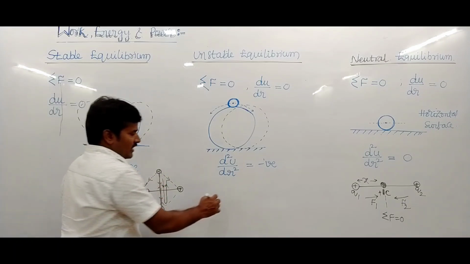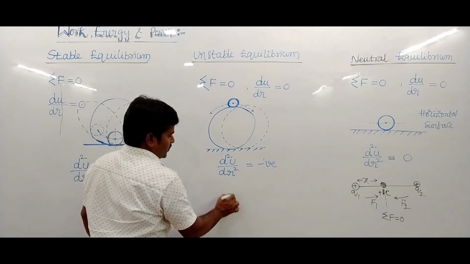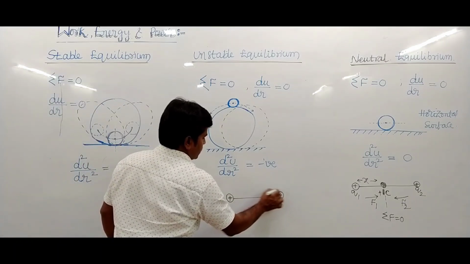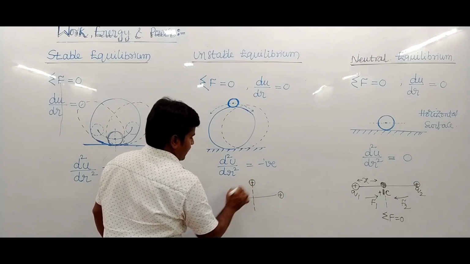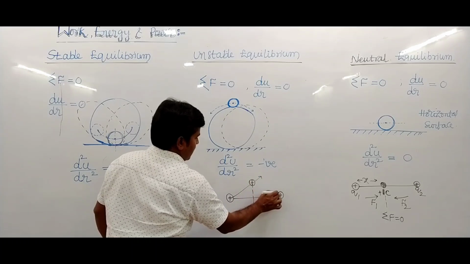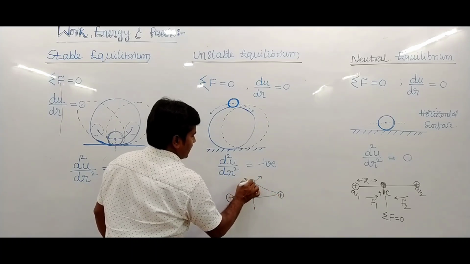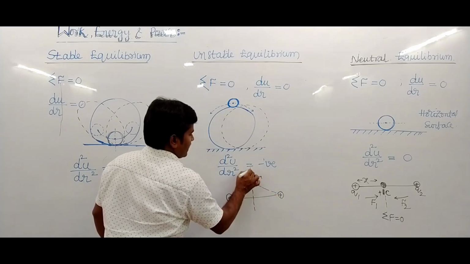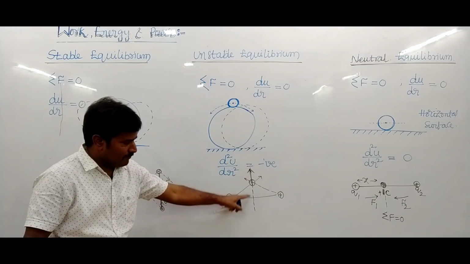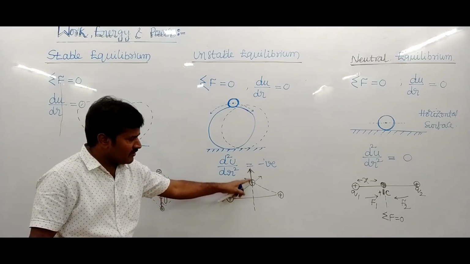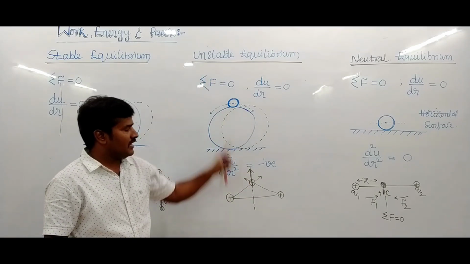Suppose this is a positive charge and another positive charge is placed here. They repel each other, and the charge moves away and does not come back. That is unstable equilibrium.